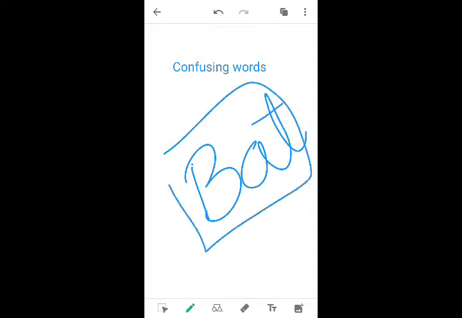What could it be? Bat is a thing, a toy with which we can play. You have a cricket bat, a tennis bat, a shuttle bat, a mosquito bat, whatever it is. So we understand bat.